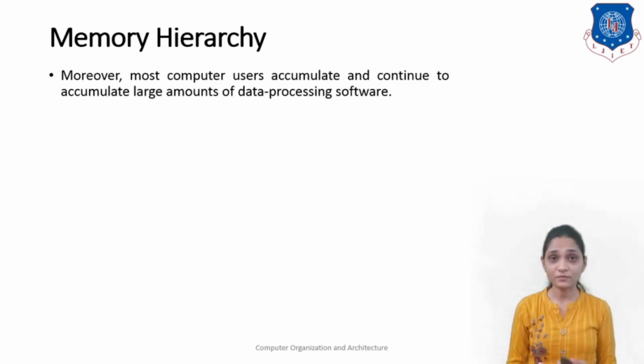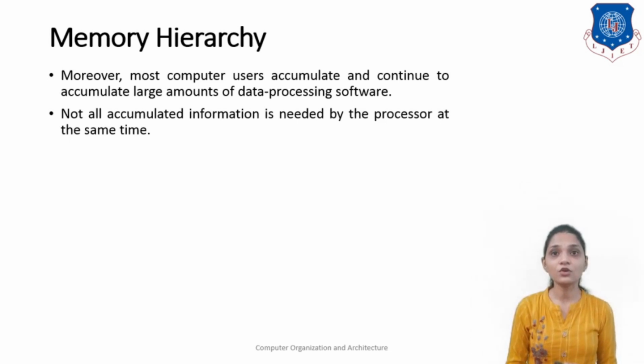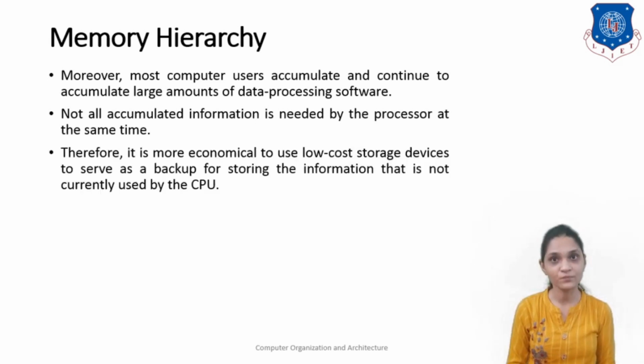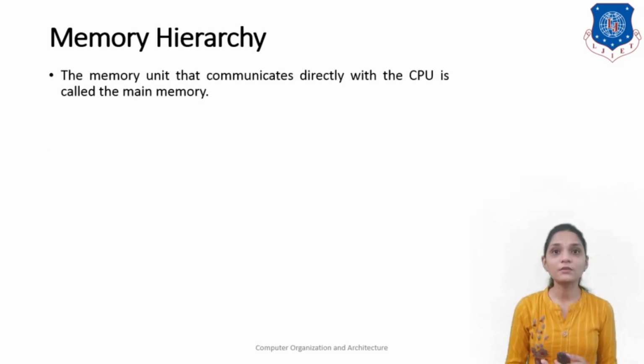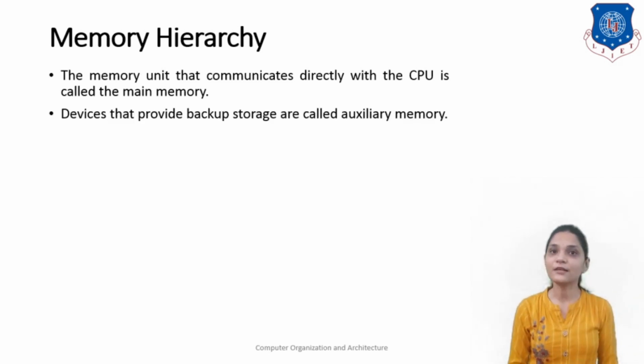Most users accumulate, and continue to accumulate, a large amount of data while processing the software. Not all the accumulated information is needed by the processor at the same time. Therefore, it is more economical to use a low-cost storage device to serve as a backup for storing the information that is not currently used by the CPU. So, the memory unit that communicates directly with the CPU is called the main memory. The device that provides the backup storage is known as the auxiliary memory.